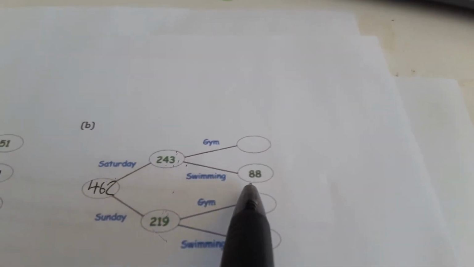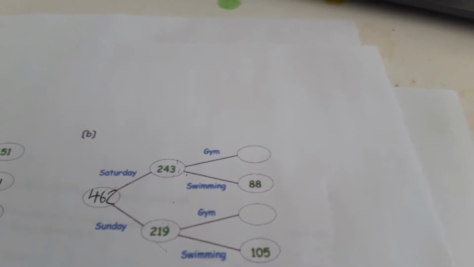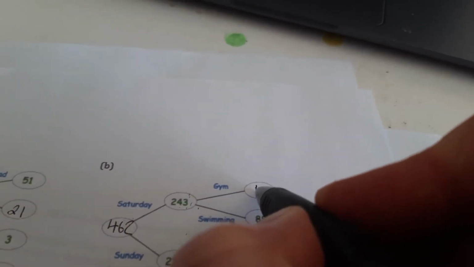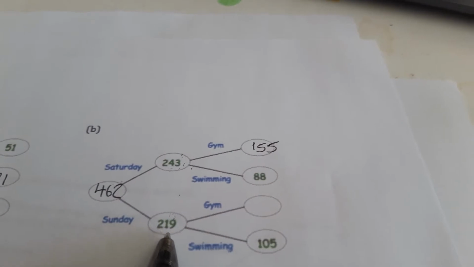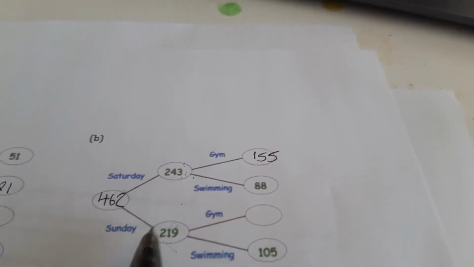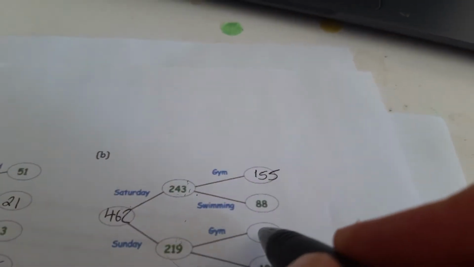For this group, 243 people, 88 people went swimming. So you go 243, take away 88. 155 go into that group. This group of people, 219, 105 people went swimming, so the people that went to the gym out of this group were 114. Okay. Next question.